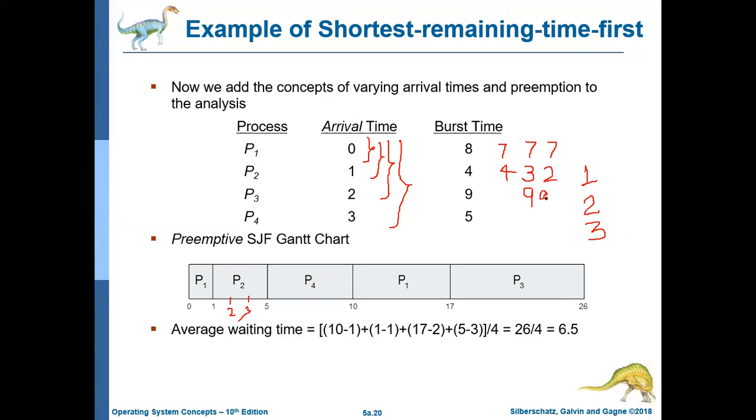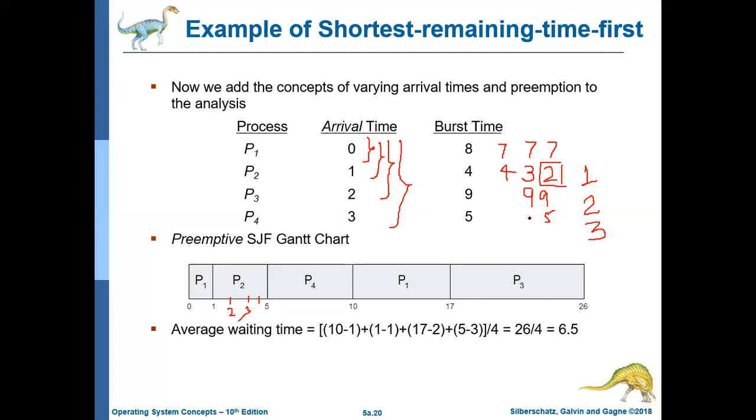P3 is 9 because it has not executed yet, and P4 is 5. Which process should run? Again it's P2, which has 2. So P2 will be continuing at time 4. At time 4 there is no change. All the processes are the same. No other process is going to come.